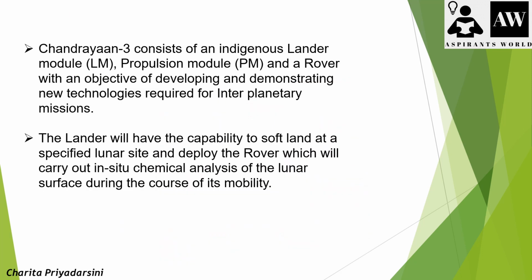And Chandrayaan 3 consists of the indigenous lander module and also the propulsion module, which is very important, and along with that it has the rover, with an objective of developing and demonstrating the new technologies required for interplanetary missions. The lander will have the capability to soft land at a specified lunar site and deploy the rover. That means once the lander drops on the lunar surface, it separates the rover from there, and this rover helps to carry out the in-situ chemical analysis of the lunar surface during the course of its mobility.